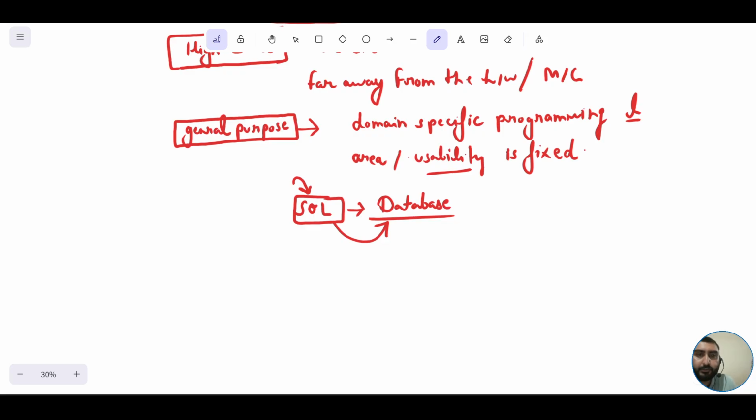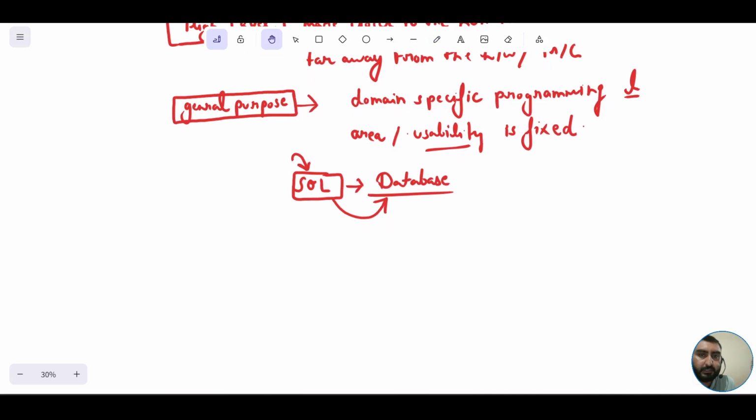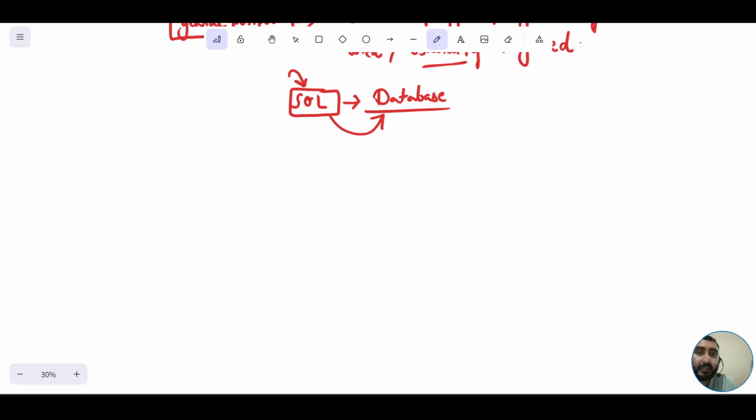However, this is not true in case of Java. Java is general purpose, meaning that Java can be used at certain number of fields. Java can be used to develop application softwares. Java can be used to develop system softwares, right?